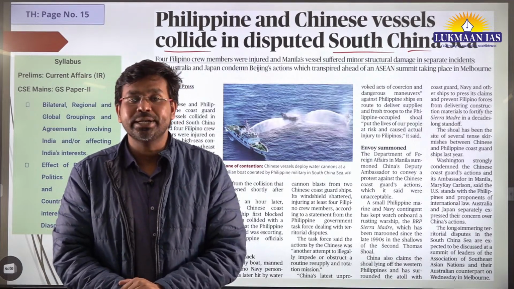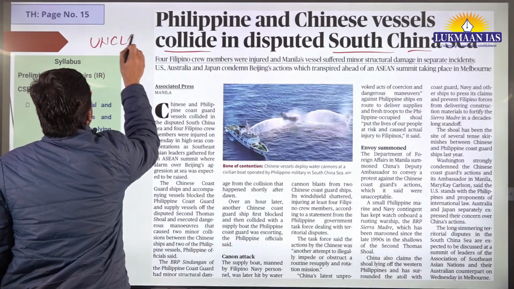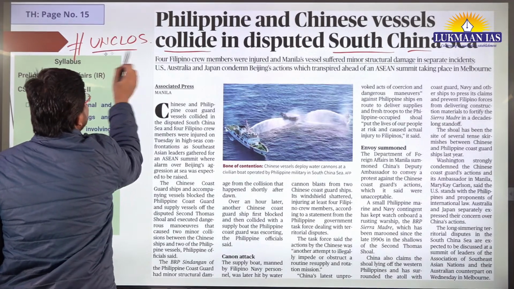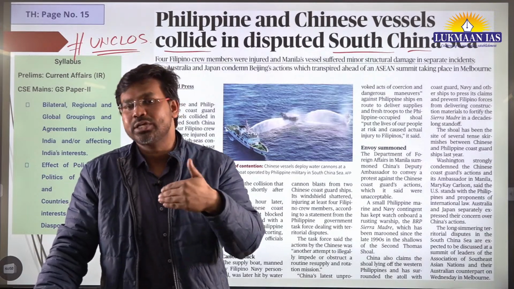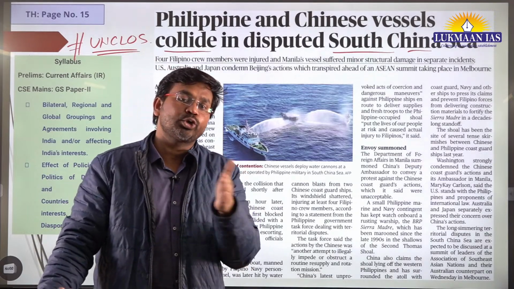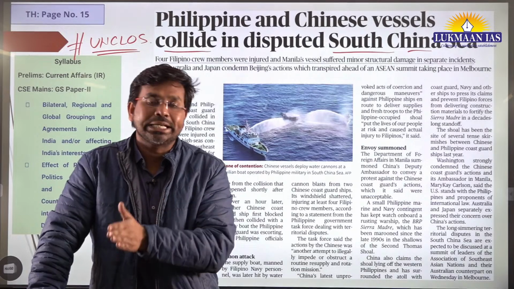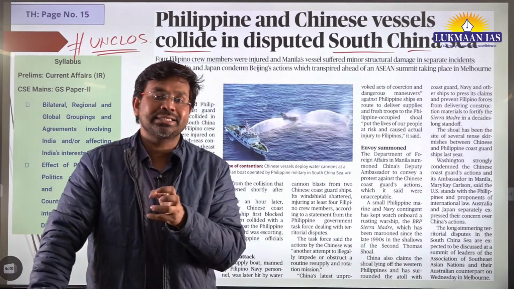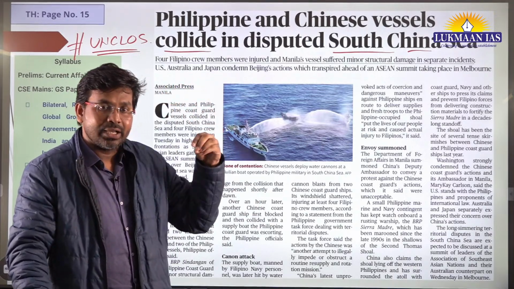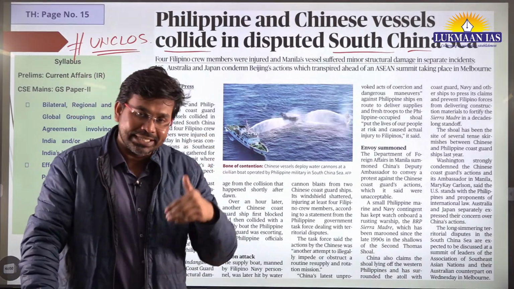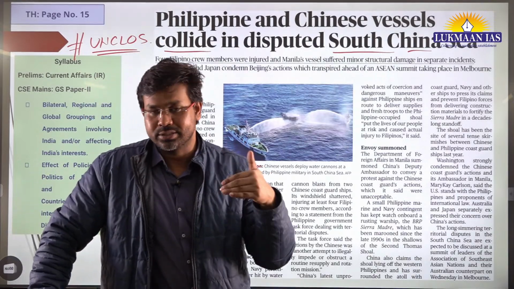The Permanent Court of Arbitration has looked into the United Nations Convention on the Law of the Sea, which is in short known as UNCLOS. This law, in short known as the Law of the Sea, actually talks about what should be the maritime boundary for a coastal state, like up to what nautical miles a coastal state has its jurisdiction. It talks about high seas, it talks about many things. It talks about the rights of the coastal states in territorial water, exclusive economic zone, and also in the international waters. Okay, this is the thing.